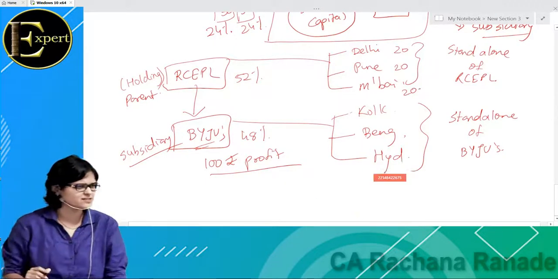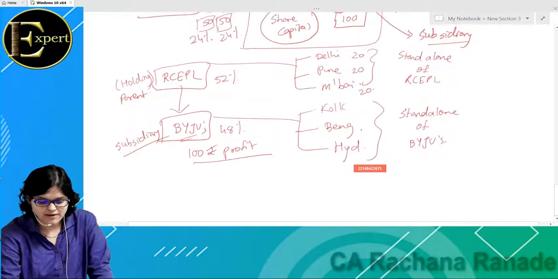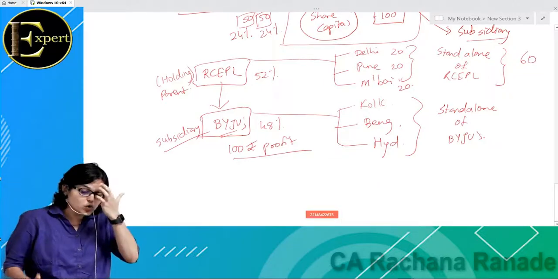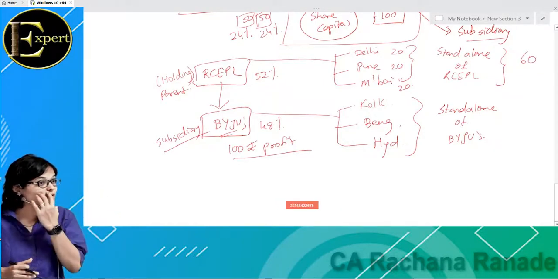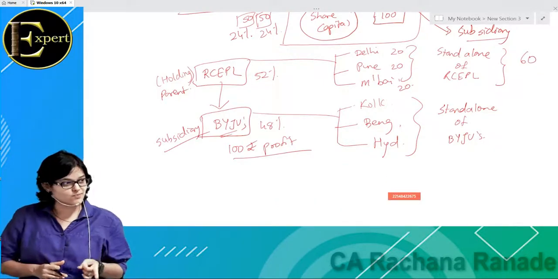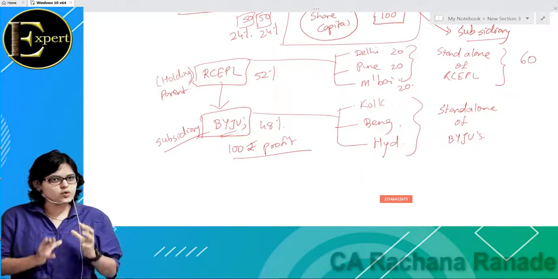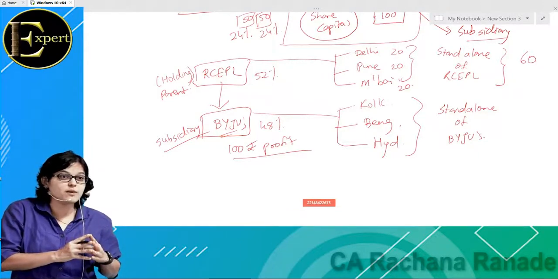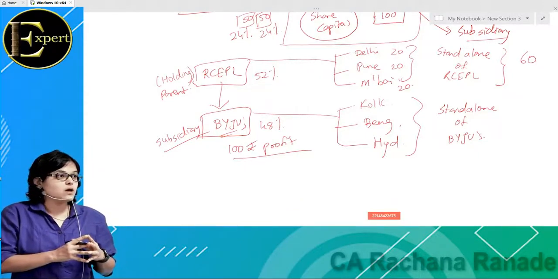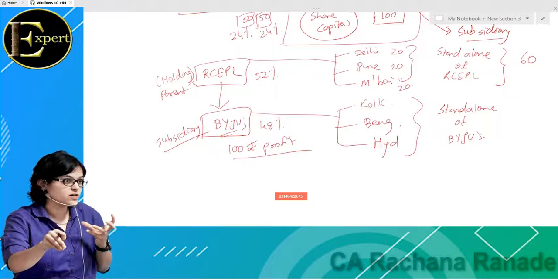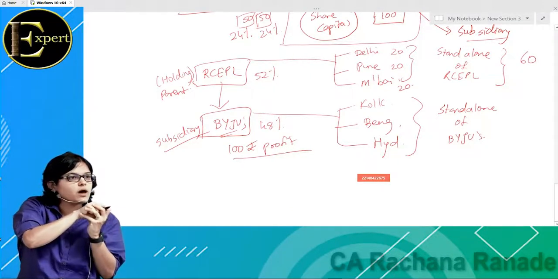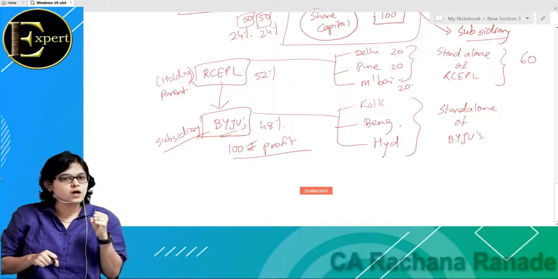60. But is that the true profit of Red Chillies? No, because they have also invested somewhere else. Now the shareholders also want to know that, okay, Red Chillies ka is 60, but have you invested elsewhere? Yes, we have invested in Byju's also. Then tell us how much profit Byju's has earned, out of which how much you have the ownership. आपके पास उसमें से कितना हिस्सा you are actually liable to have it. You are allowed to have it.